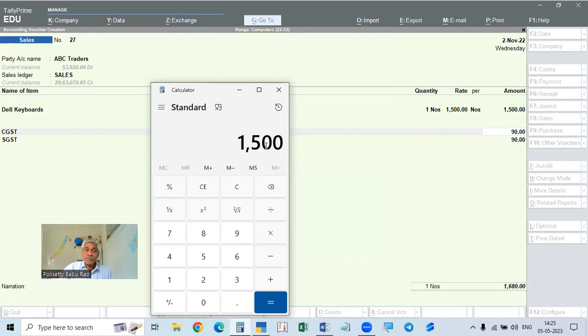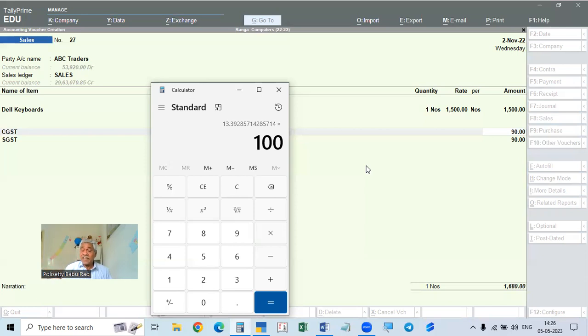See here, for example, 1,500 rupees is the price including GST. That means 100 rupees taxable value, 12 rupees tax, totally 112 rupees. This is equal to 112 rupees, so we divide by 112. If it is 112, what is 100%? Tax bill is 100, tax is 12, total is 112. So this 1,500 rupees including tax is the invoice value. If it is 112, then what is 100?